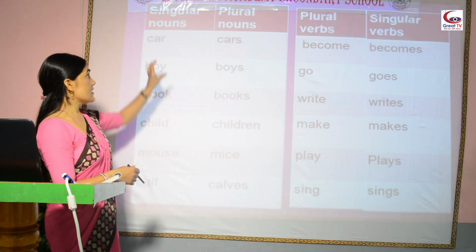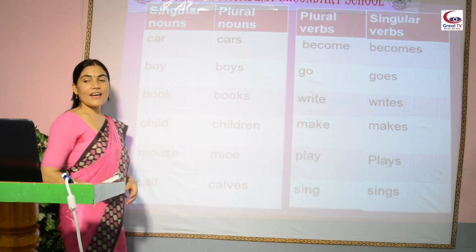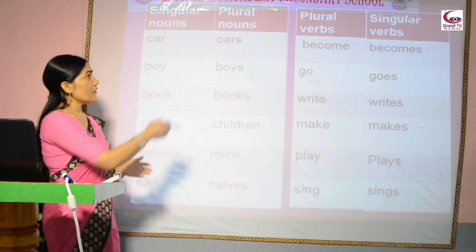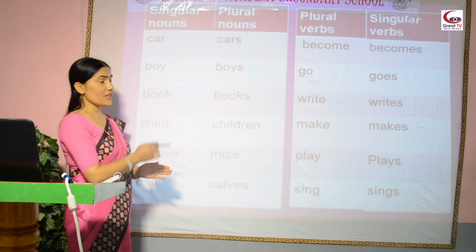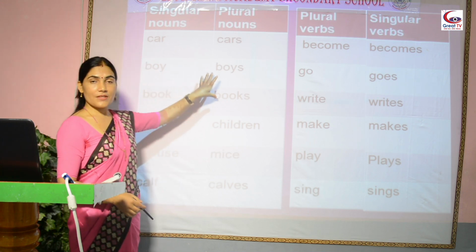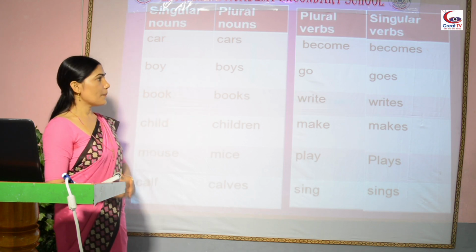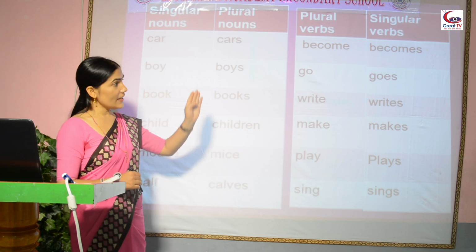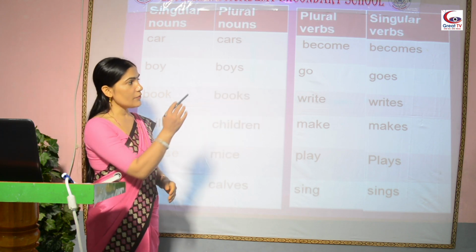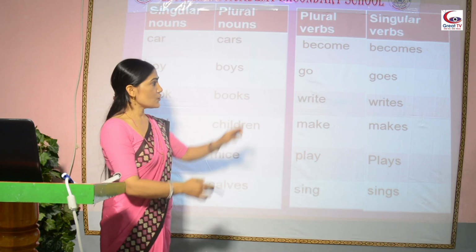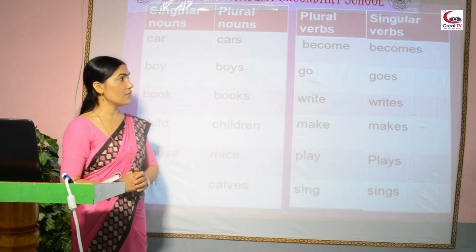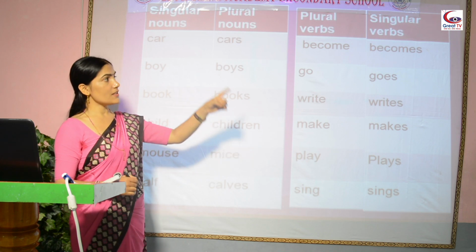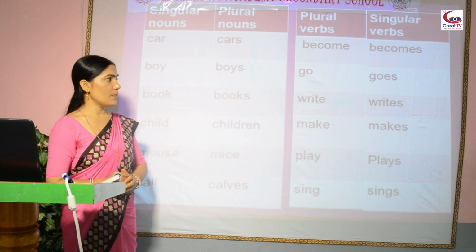Look here, singular noun: car. Car is a singular noun. Cars, plural noun. When we add s or es to a noun, it becomes plural. But with verbs, become is a plural verb. It becomes singular when we add s or es to the root form of the verb. Become is a plural verb, whereas becomes is a singular verb.